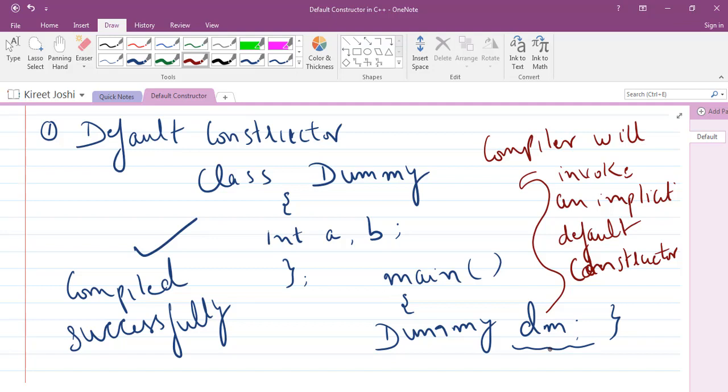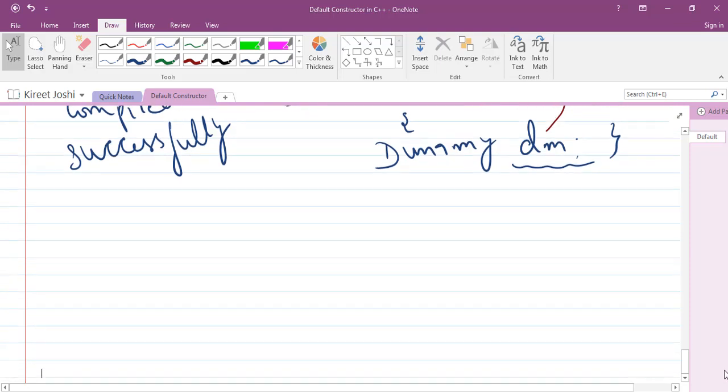As soon as the object is created, this default constructor will be automatically invoked by the compiler. So you don't have to worry about whether there will be any error or not. It is not your task, it is the responsibility of the compiler. This default constructor can be called the implicit default constructor. So we can categorize the default constructor.